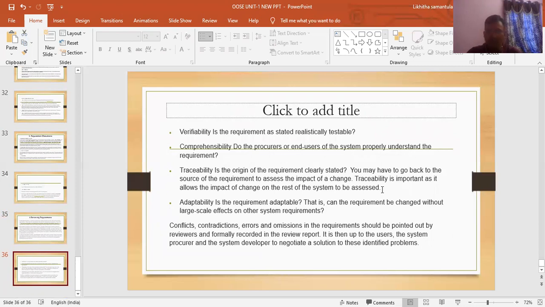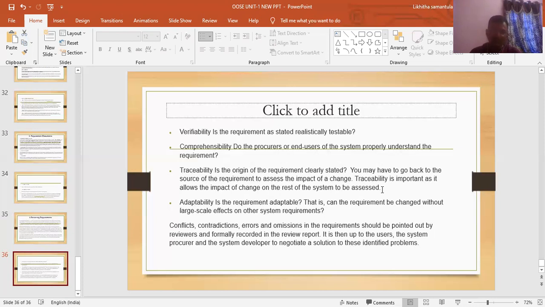You may have to go back to the source of the requirement to assess the impact of a change. Traceability is important as it allows the impact of changes on the rest of the system to be assessed. Adaptability: can the requirement be changed without large scale effect on other system requirements?